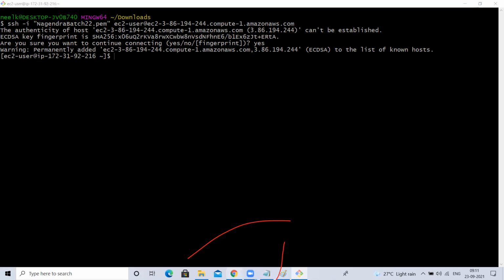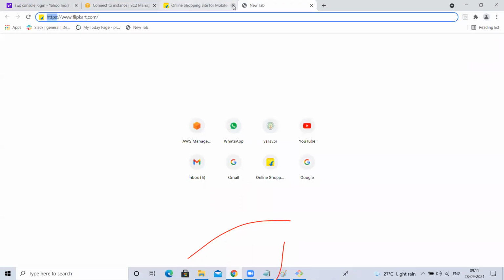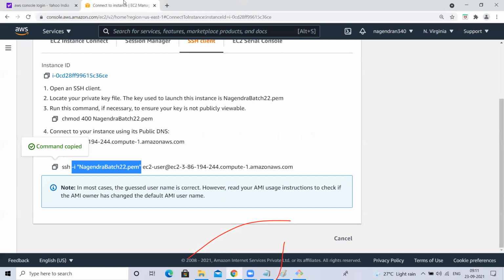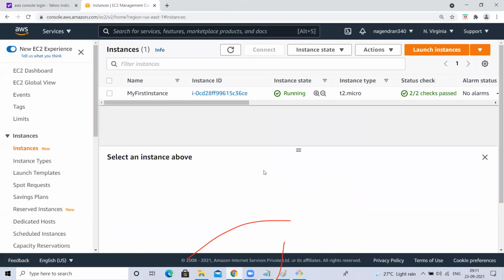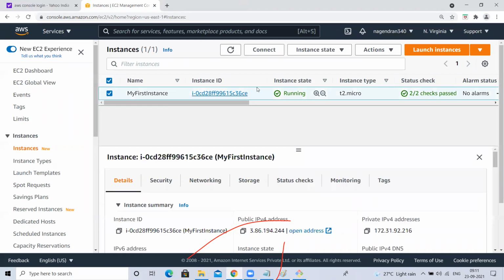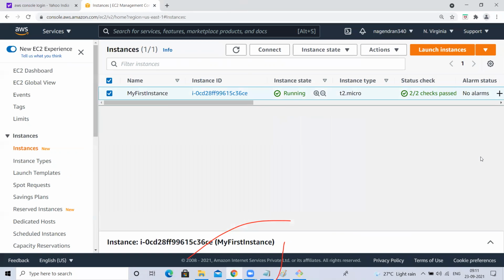Okay, you'll learn more about this going forward, maybe in the next 2-3 classes. For now, let me tell a few more things. I created an EC2 instance. Okay, I'm a student. I created an AWS account. I launched an EC2 instance. It is in running state. My practice is completed. My practice is done.